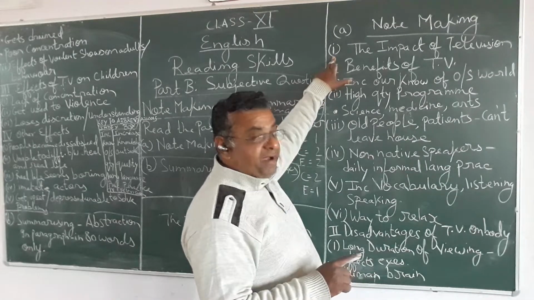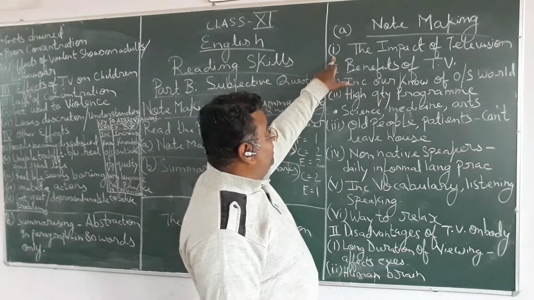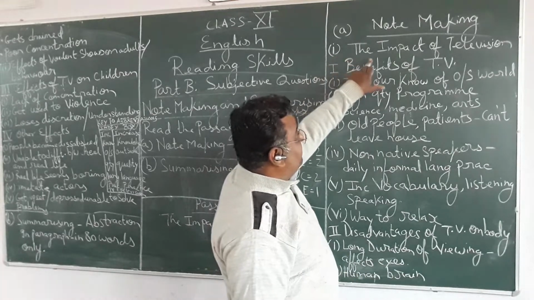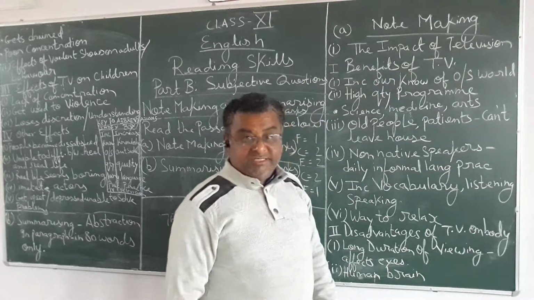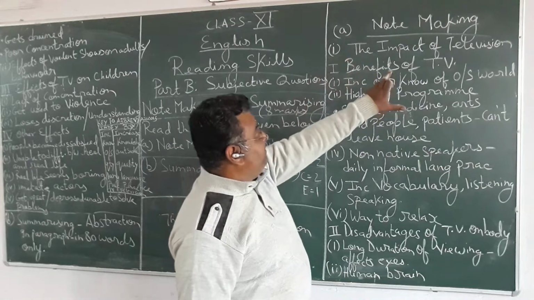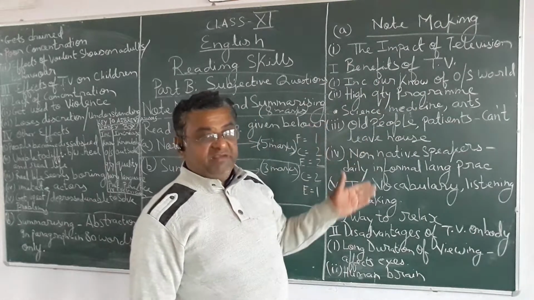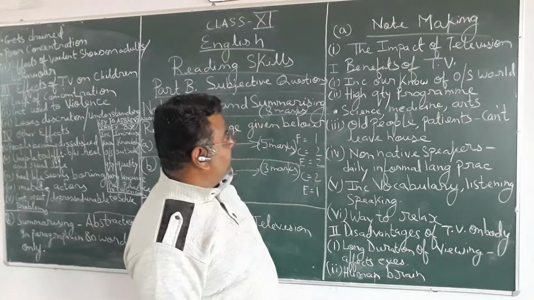Read the paragraph very carefully with proper attention, and suppose the title you have given is the impact of television.